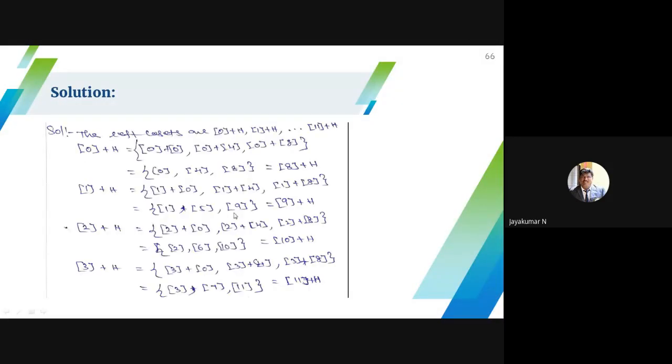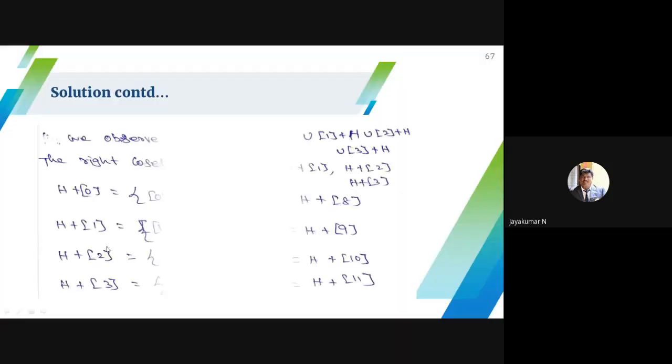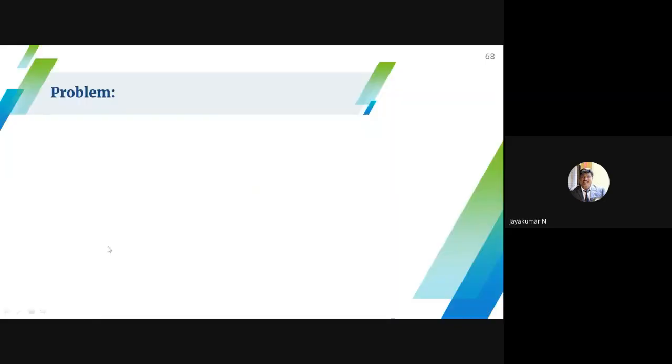So here I just have to use addition modulo. For the left coset, I have to add 0 plus h, 1 plus h, 2 plus h, 3 plus h, and so on. So these are all the cosets.